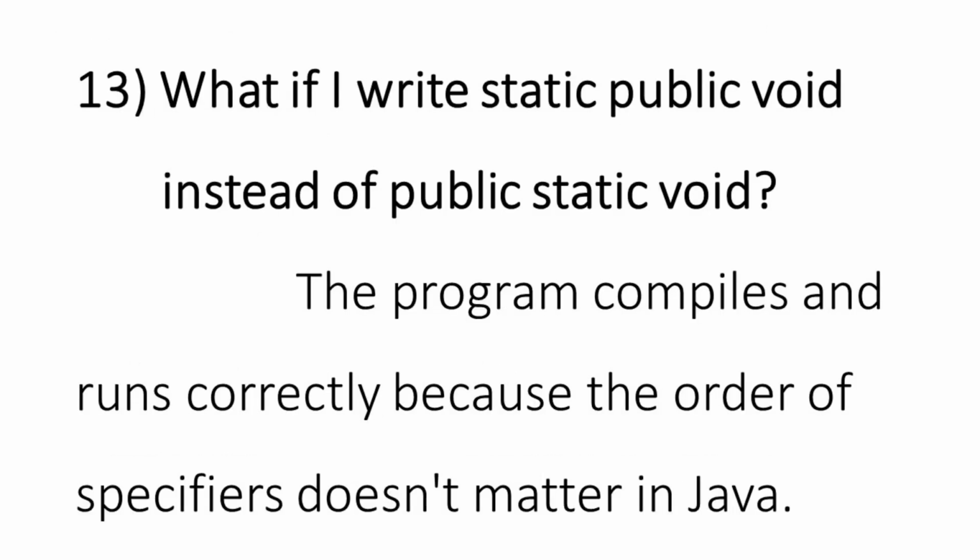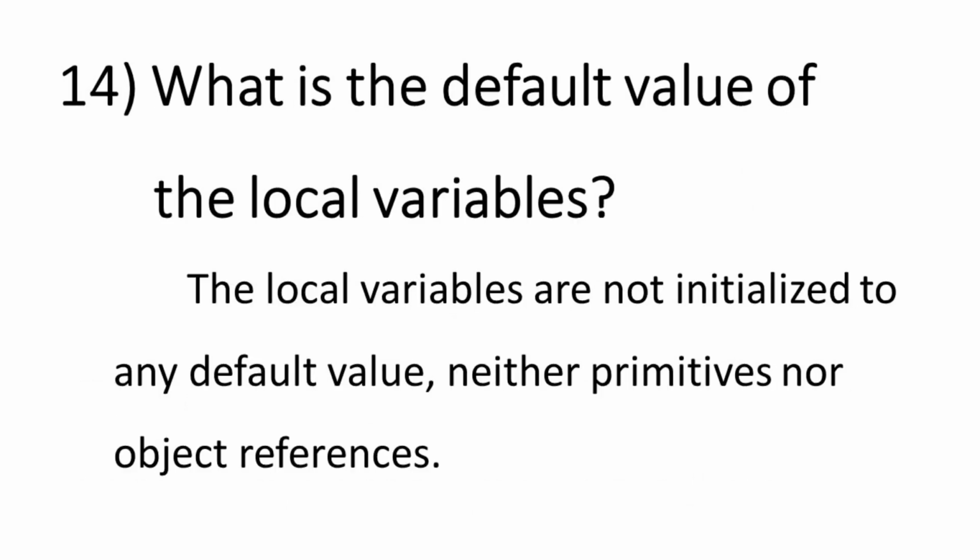What if I write static public void instead of public static void? The program compiles and runs correctly because the order of specifiers doesn't matter in Java. What is the default value of the local variables? The local variables are not initialized to any default value, neither primitives nor object references.